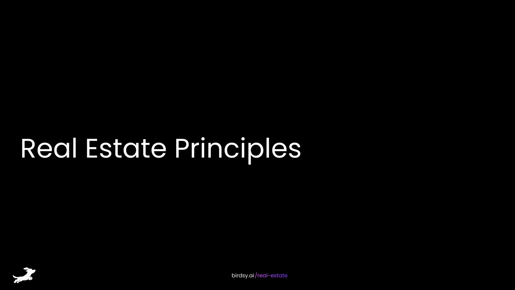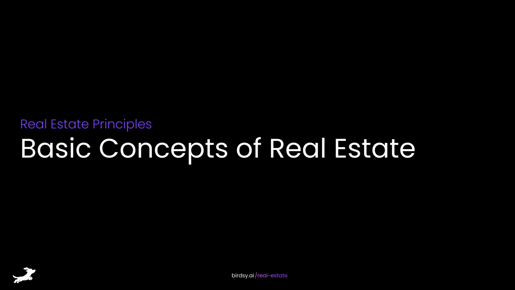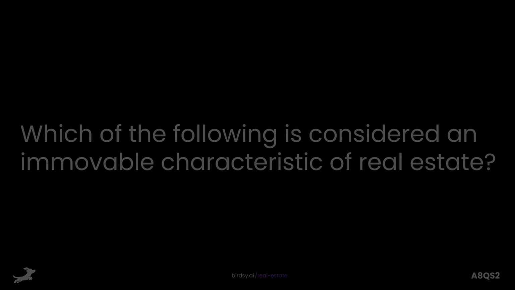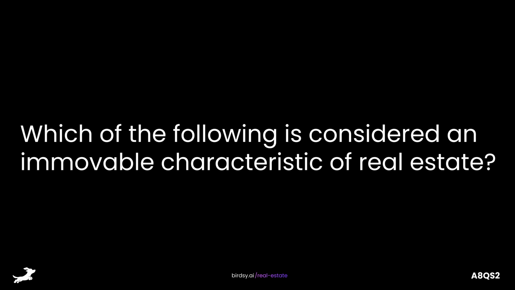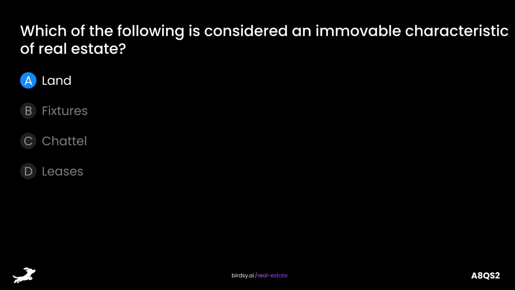Let's dive right into real estate principles. We'll start with basic concepts of real estate. Which of the following is considered an immovable characteristic of real estate? Is it A, land, B, fixtures, C, chattel, or D, leases? The answer is A, land.